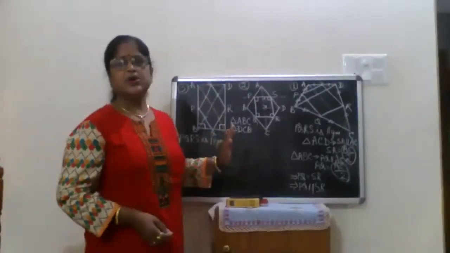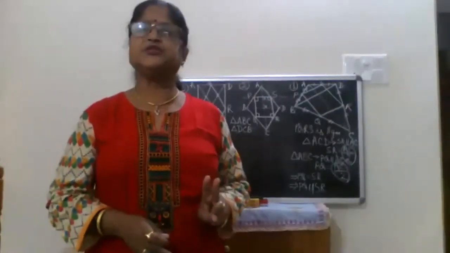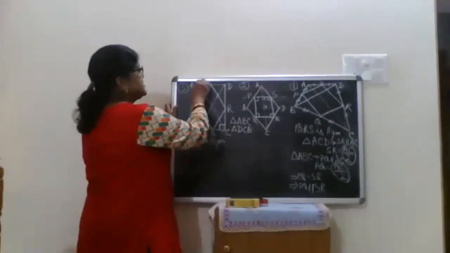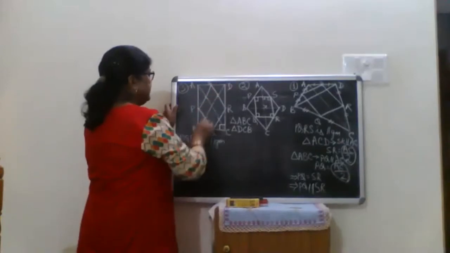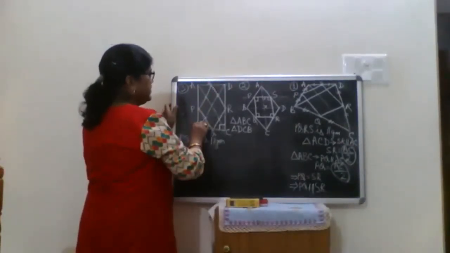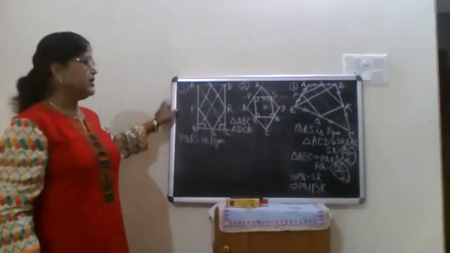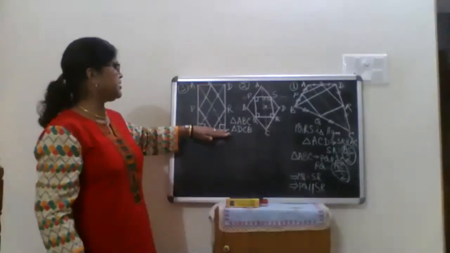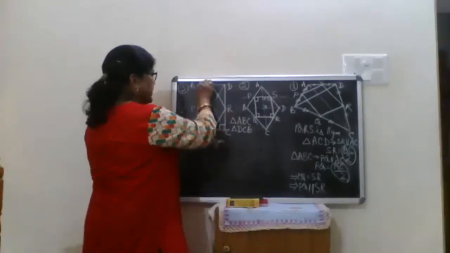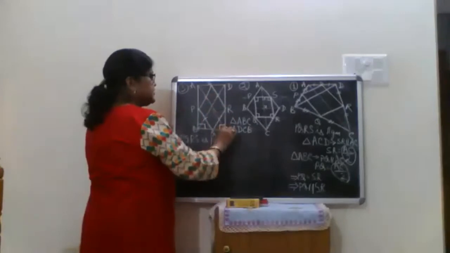For that, you have to consider any side of the rectangle, and standing on it, two right triangles. Like if I take AB as the base, one triangle is ADB, and the other triangle is BCA. If I take side BC as the common one, then these two triangles, ABC and DCB, you consider.